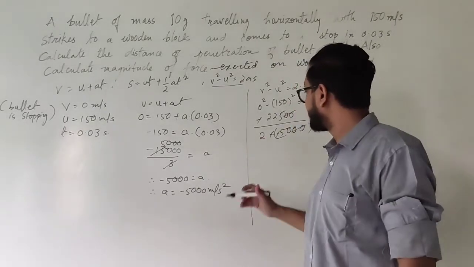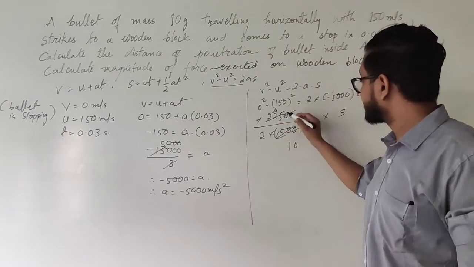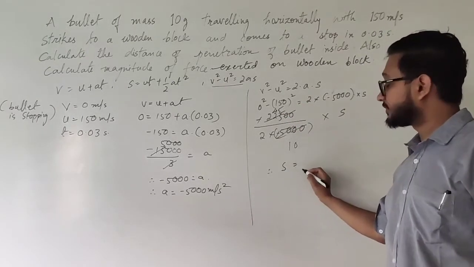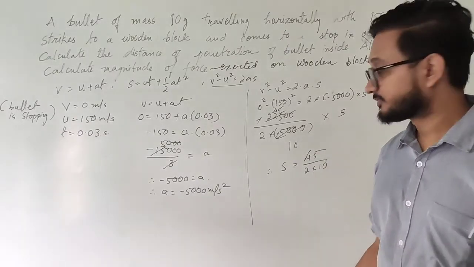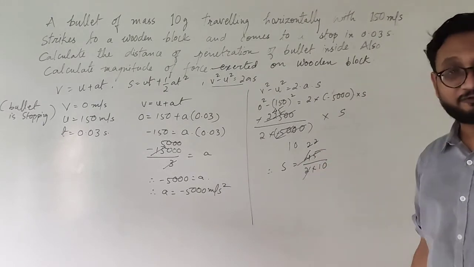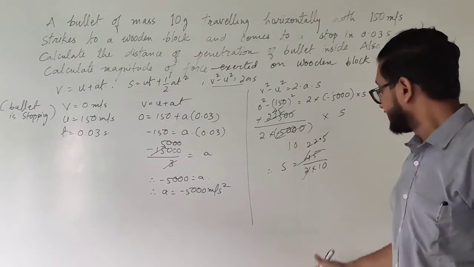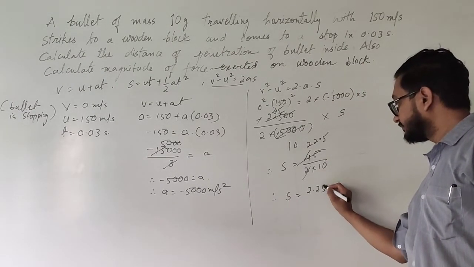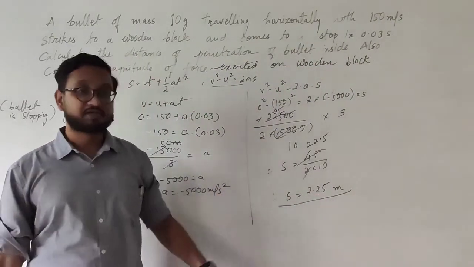You can use the table of 5. This becomes 5 2s 10, this becomes 5 4s 20, and once again this becomes 5 5s 25. So the next step is s is equal to 45 upon 2 into 10. Solving this, it will give you 2 2s 4, once again 2 2s 4, and 1 is remaining, so 0.25 is 10, and divided by 10, so the final is s is equal to 2.25 meters. Because this is a distance, the unit is meters.